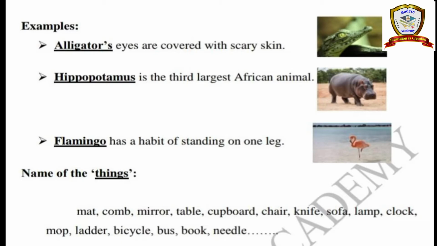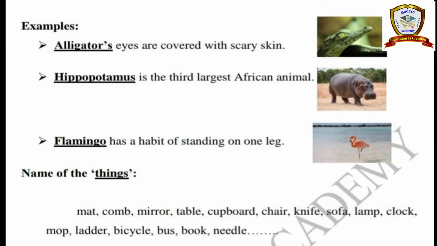Alligator's eyes are covered with scary skin. In this sentence, alligator is a noun, the name of an animal. Next, hippopotamus is the third largest African animal. So hippopotamus is the name of an animal, so it is under the category of noun. Next, flamingo has a habit of standing on one leg. So flamingo is a bird name, so that is the category of noun.